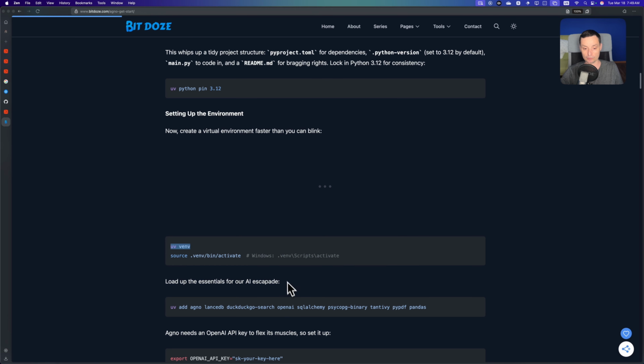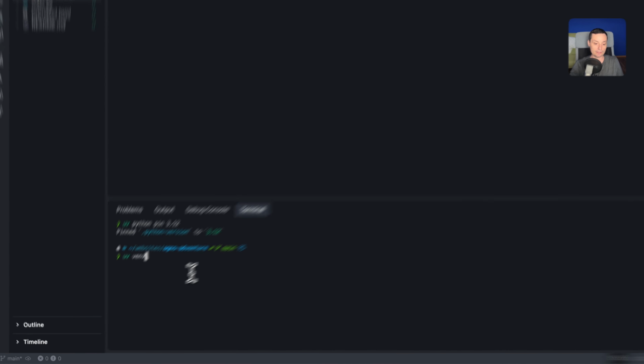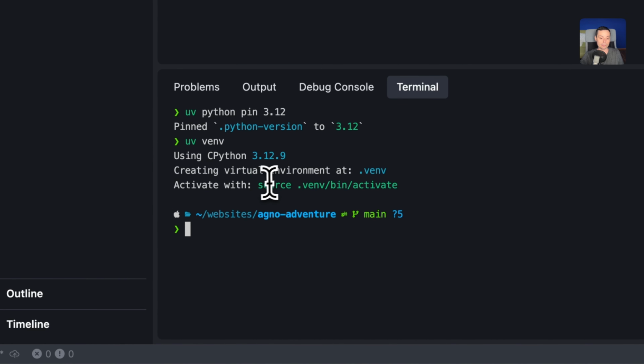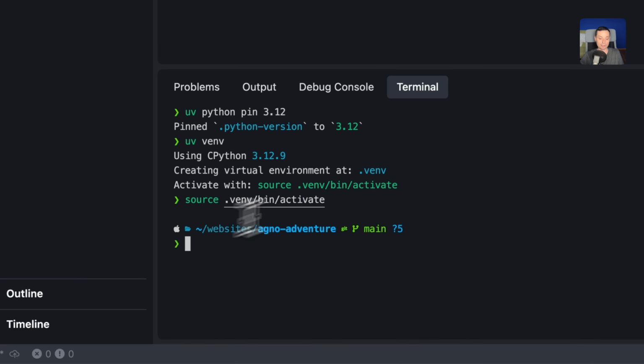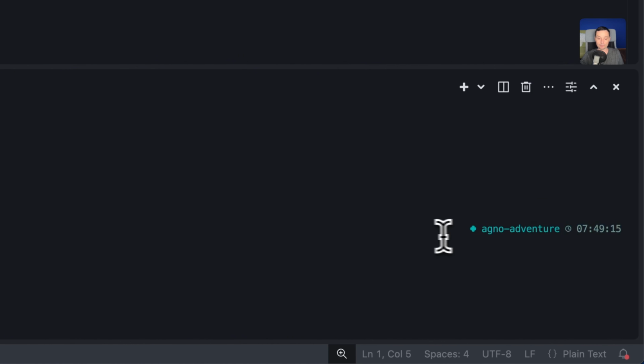UV helps you do this also, with UV and the virtual environment. We're going to just run this. And right now I will source this virtual environment so we can use it to install the packages that we need. Right now the environment is sourced, you can see it in here.